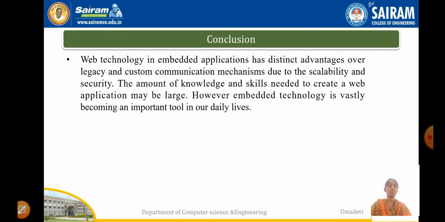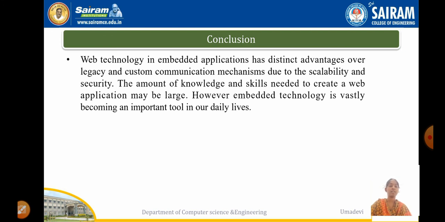At last, conclusion. Here the conclusion is web technology in embedded applications has distinct advantages, means more advantages are there for the custom communication mechanism. Due to its scalability and security, this technology will be more important to the network system. The amount of knowledge and skills needed to create web applications may be large.